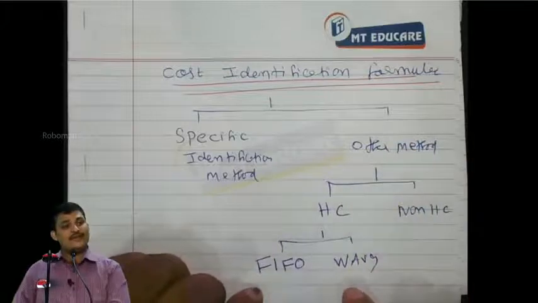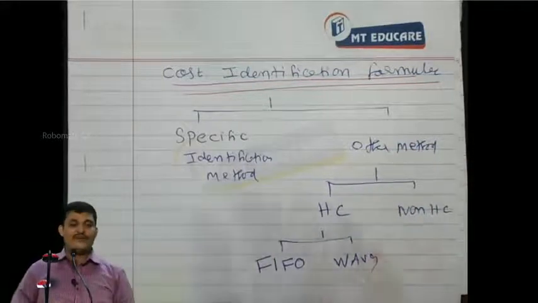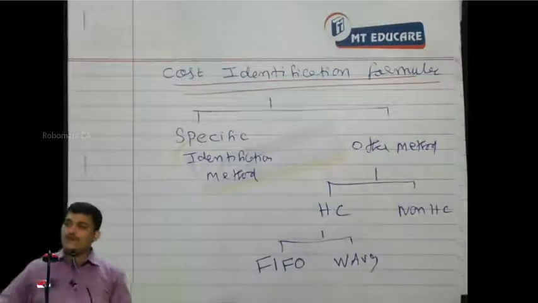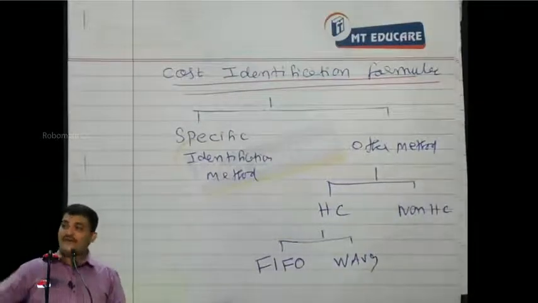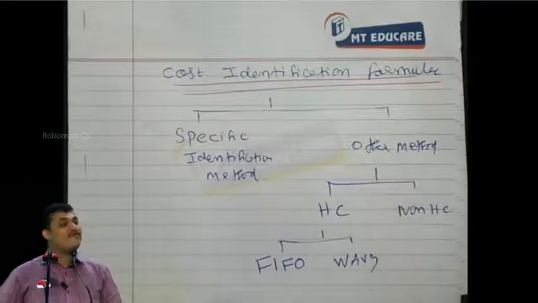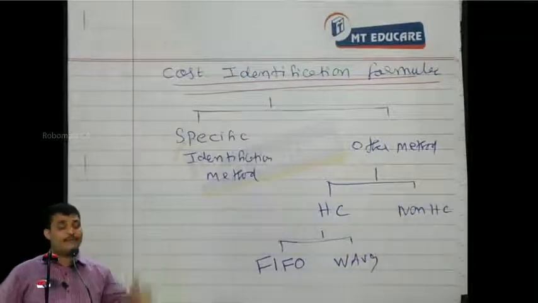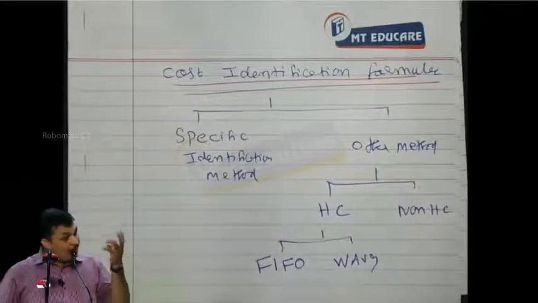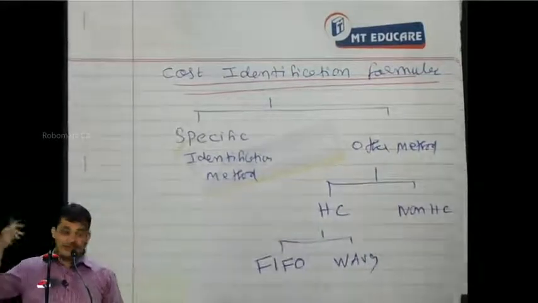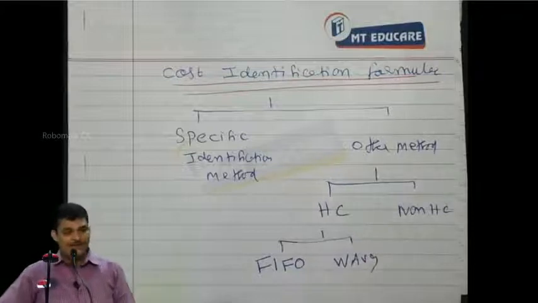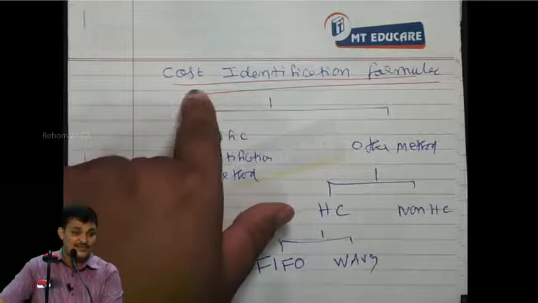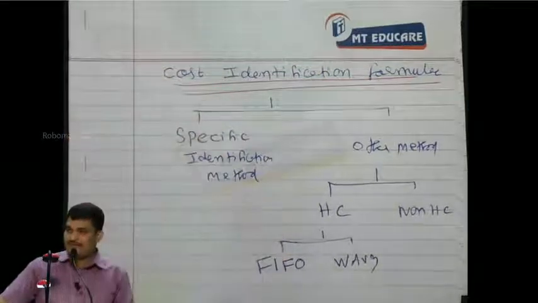So you should not misunderstand, this is the value of inventory. What you are determining through FIFO and weighted average is only the cost of inventory. Then anyway you have to find out NRV, and find out whichever is less. People sometimes misunderstand, oh, that is a valuation of inventory. That is only for finding cost of inventory. Then you will separately find out NRV and take whichever is less. So what we are actually discussing is not a valuation technique, we are discussing cost identification techniques.